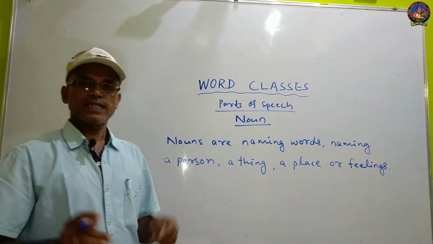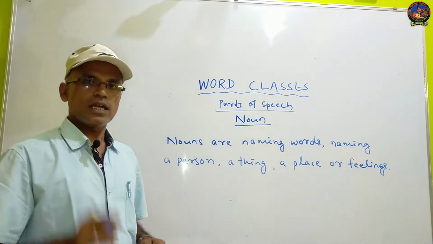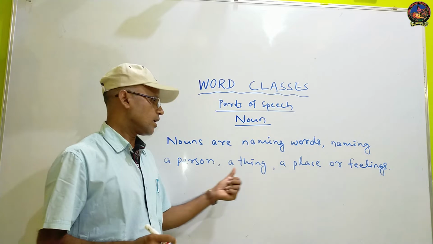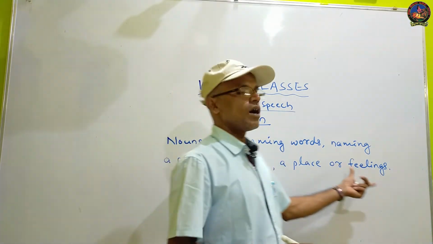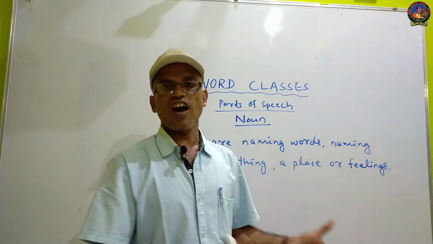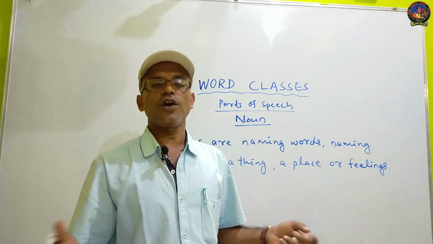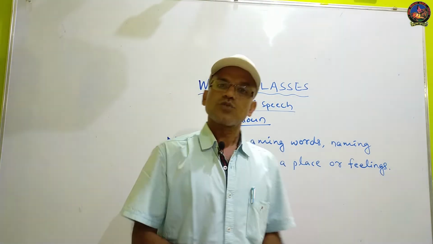So in short, we can say that nouns are naming words. A noun may be the name of a person or a thing or a place or feelings like love, hate, anger, jealousy, cruelty, joy. These are feelings.